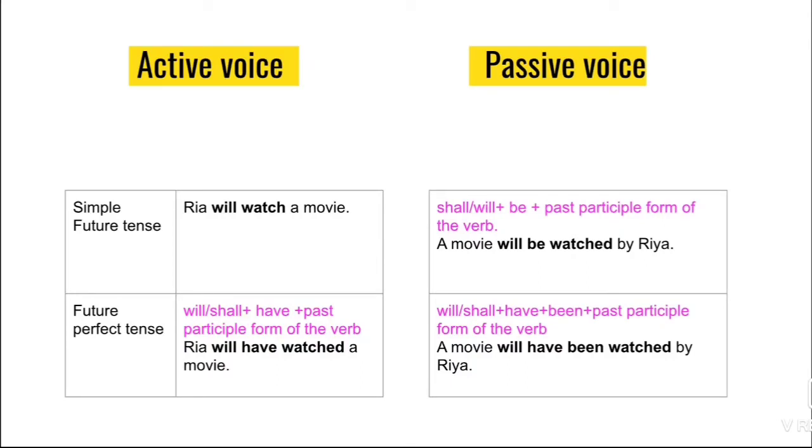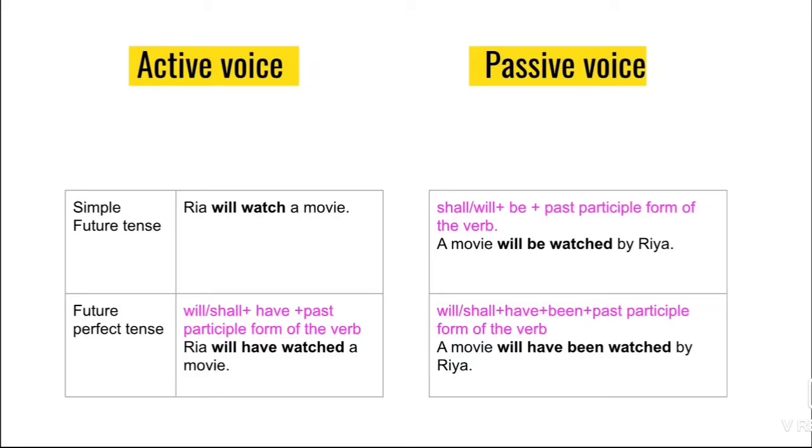Now we are moving to future perfect tense. Will or shall plus have plus past participle form of the verb. How do you need to construct? Riya will have watched a movie. It's the sentence construction for future perfect tense.